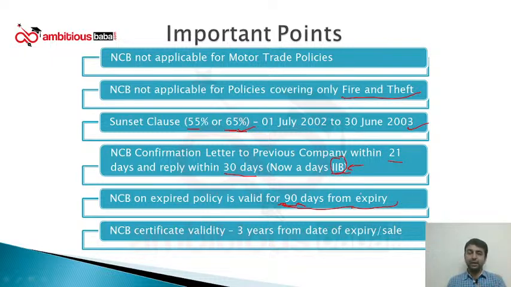Same is the case with a claim. Suppose a customer is enjoying 50% NCB in a particular year and he makes a claim, the NCB will go back to 0. It will not go back to 45% or 35%. It will directly go back to 0 and he will have to restart the complete process.